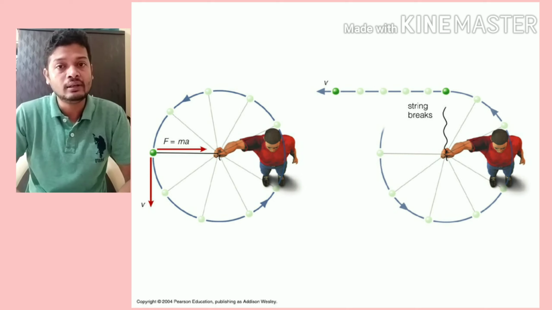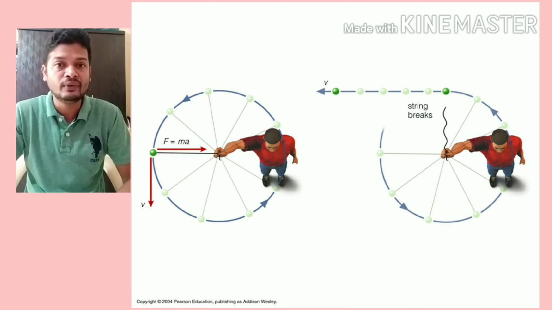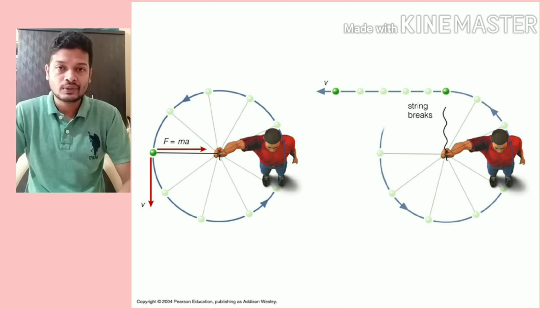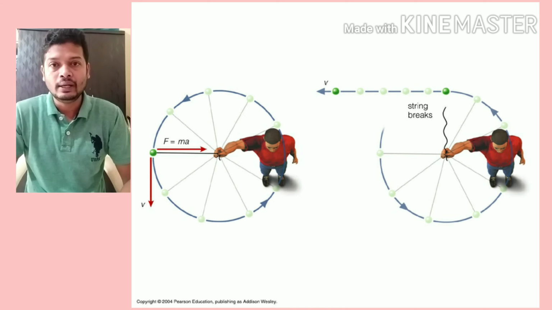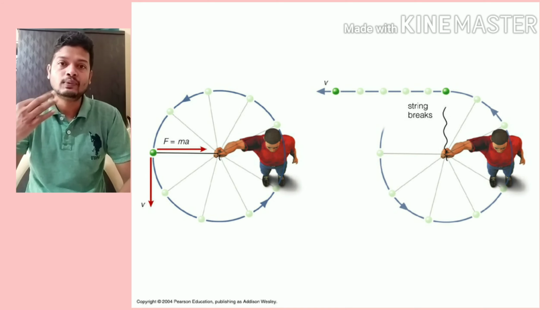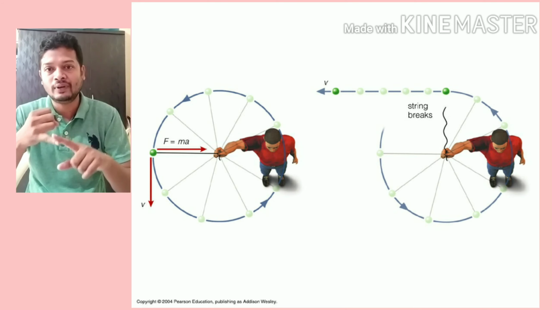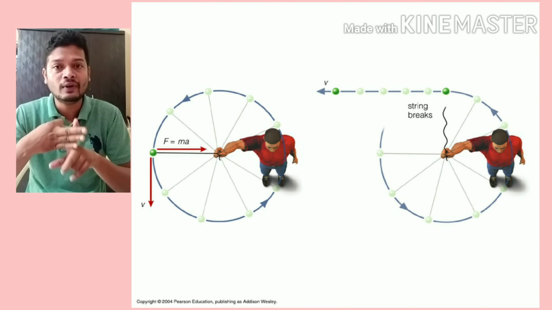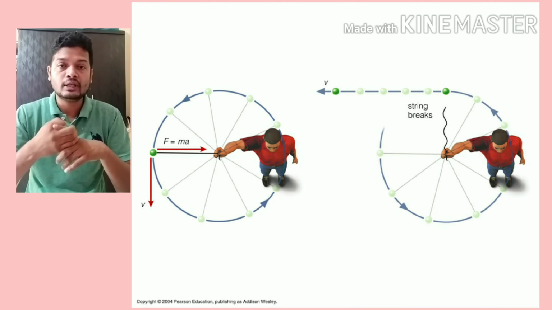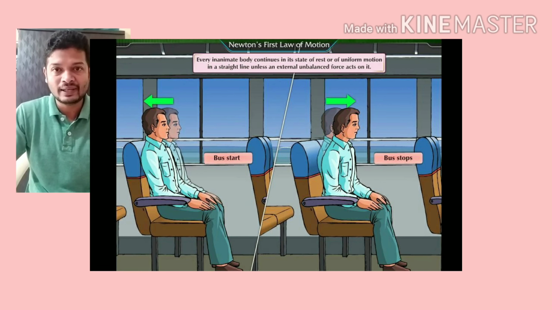Your body still tries to keep in the same previous direction. So this is called an inertia of direction. So three types of inertia: inertia of rest, inertia of motion, inertia of direction. Inertia of motion, one more example we can take.